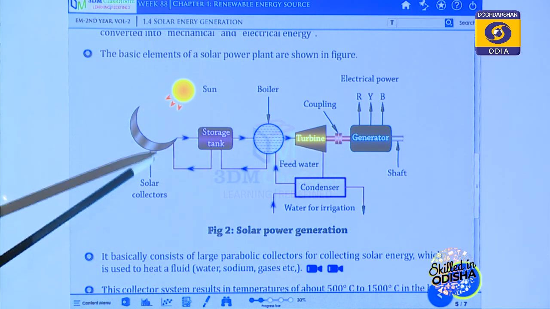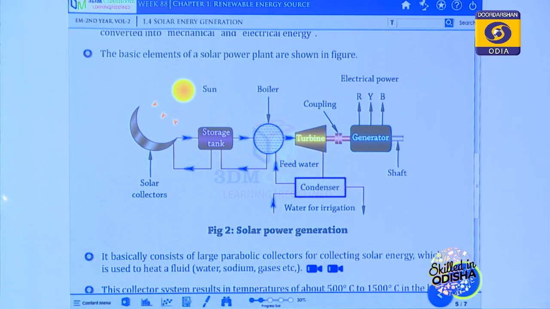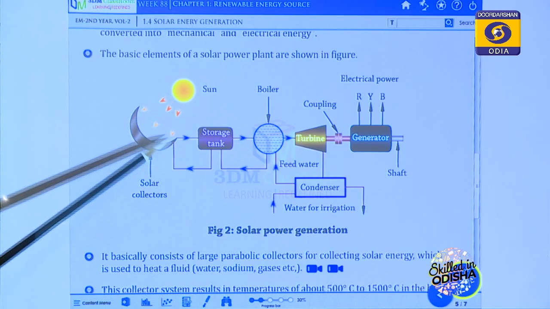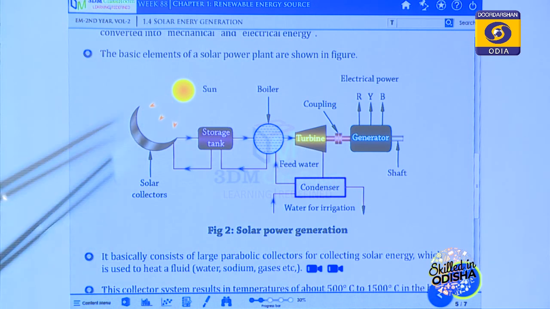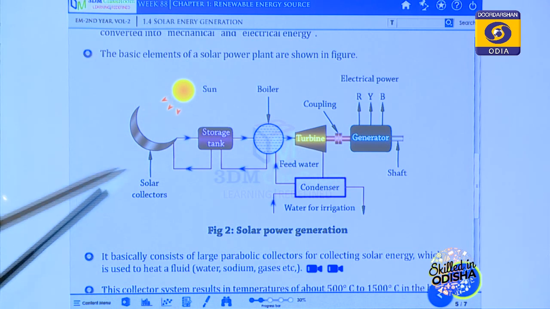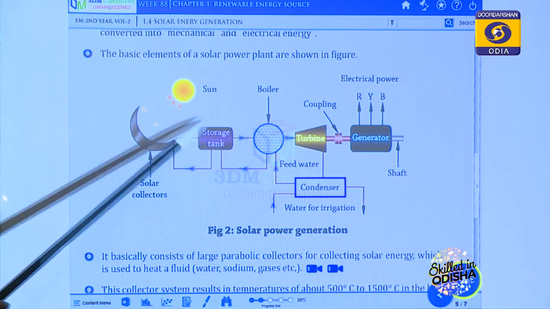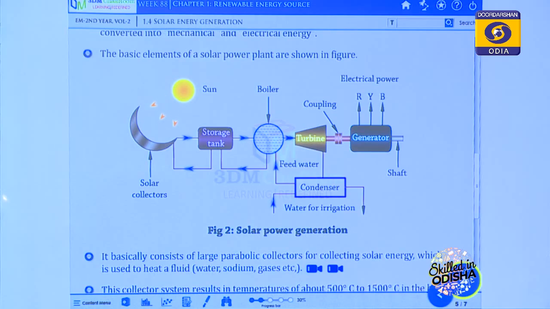It is generally made of aluminum material, and the shape of the solar collector is generally parabolic. Why a parabolic shape? Because the sunlight falling on the parabola reflects and focuses to one point. From that one point, the heat is collected and stored in a storage tank.